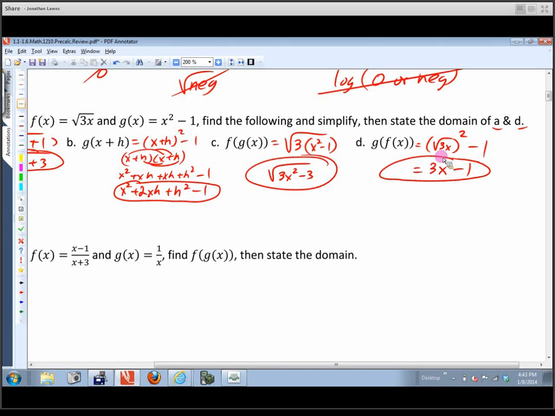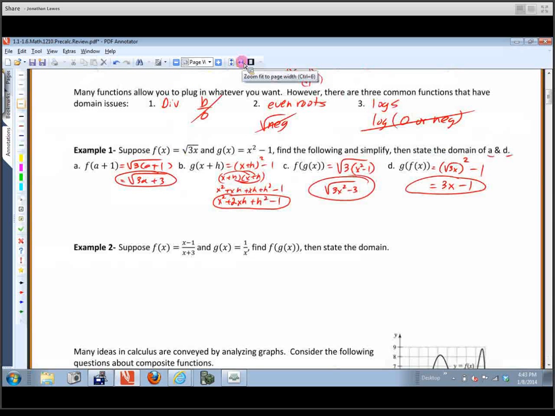Okay, now it did ask us to go back and figure out what the domain of a and d were. So let's take a look at this expression right here. Remember, this is one of those functions that has a domain issue. We can't take an even root of a negative. So whatever 3a plus 1 is, it better be not negative. Non-negative would mean greater than or equal to 0. It's got to be either positive, greater than 0, or equal to 0.